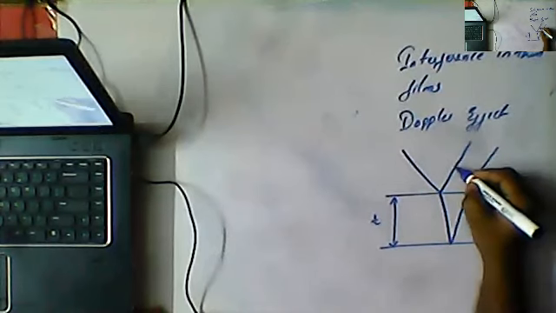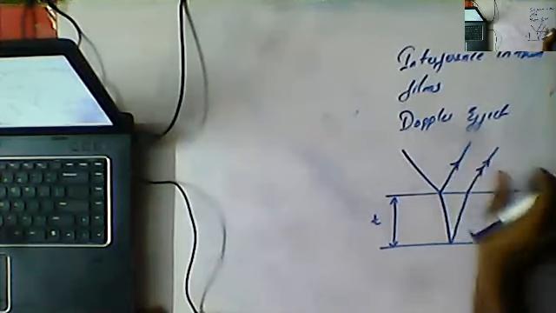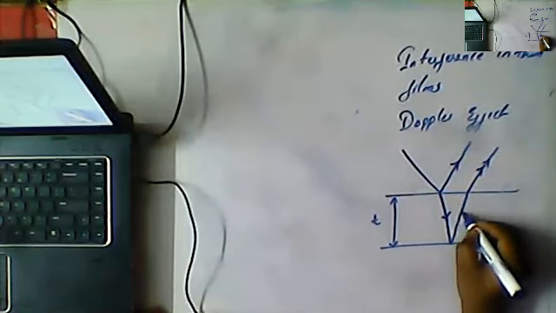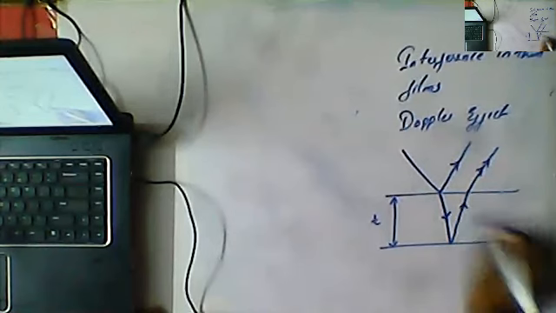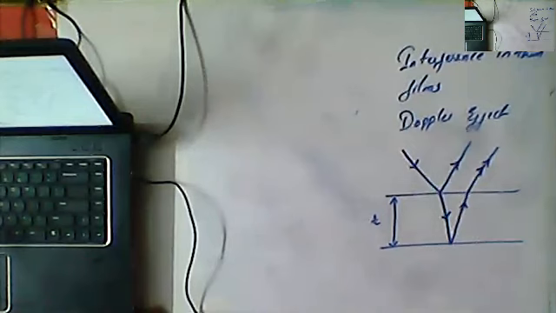If you clearly observe, this is one light ray and this is another light ray. These two light rays are going to meet at some point, which gives rise to interference. Clear, guys? This is how interference is observed.